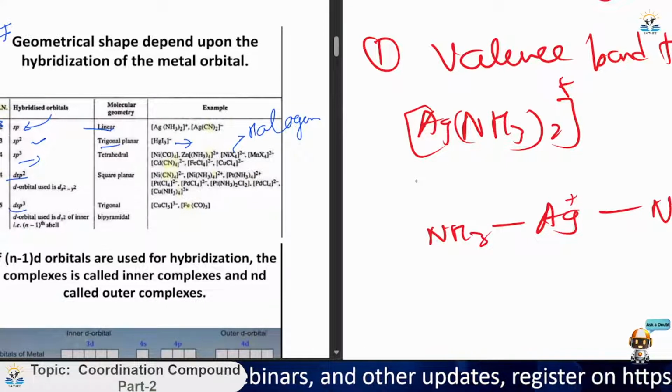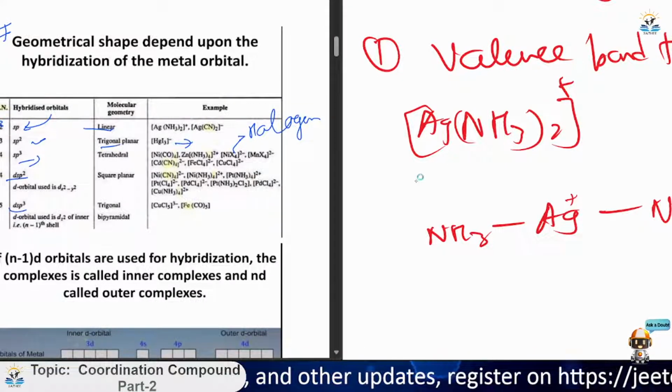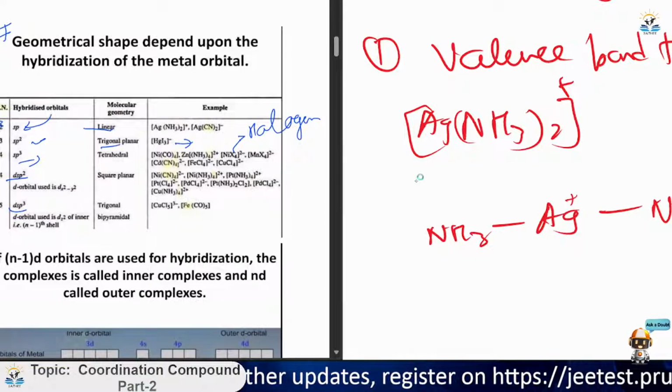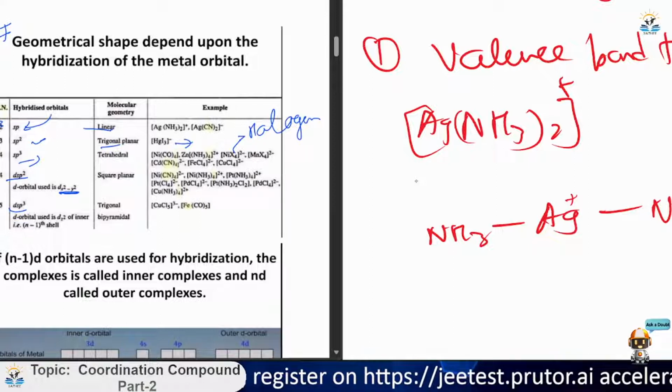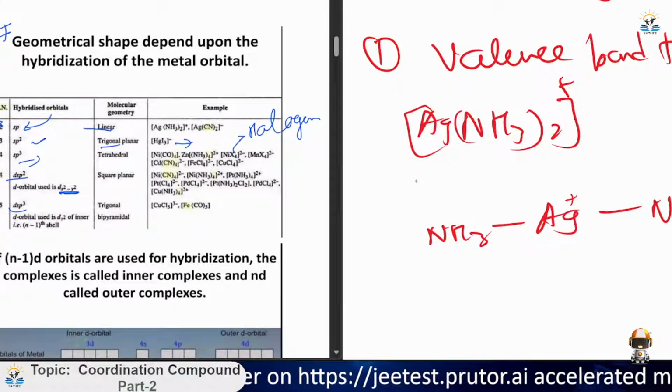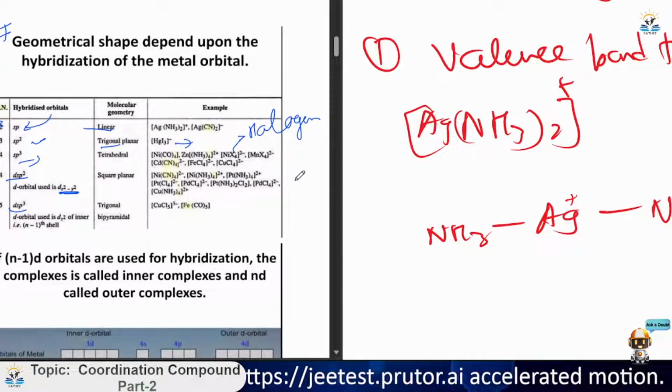In 11th class, you have heard about sp3d, sp3d2. But you have not heard about dx square minus y square, sorry, dsp, or dsp2.